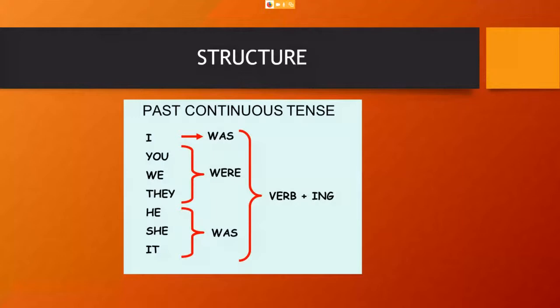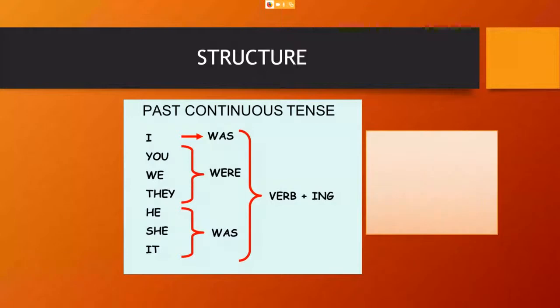And the third piece of information we have in this structure is the verb in the ing form, right? A verb. It means the principal verb, the action verb. Let's check an example to understand a little more about this. For example, I was playing. So what is the action? Play, right? So that is what I mean about the principal verb, the action verb. I was playing. Remember, this is the past continuous.